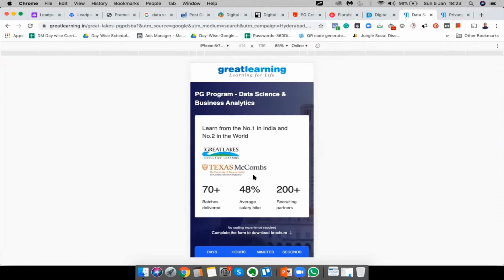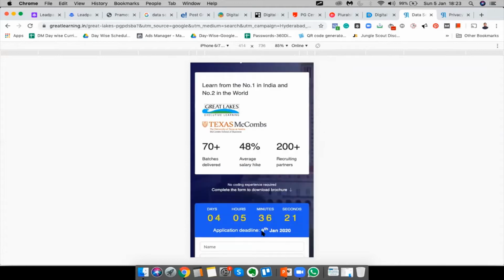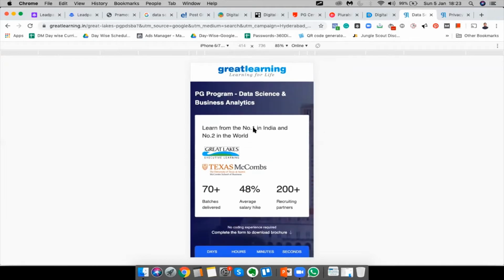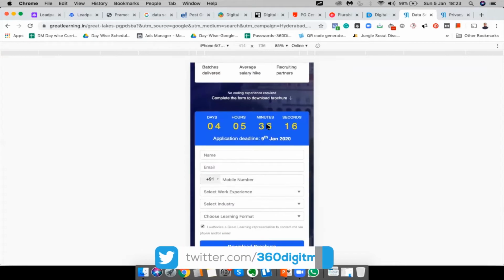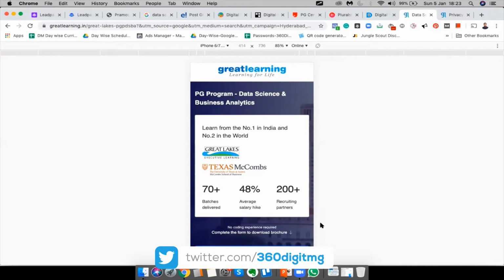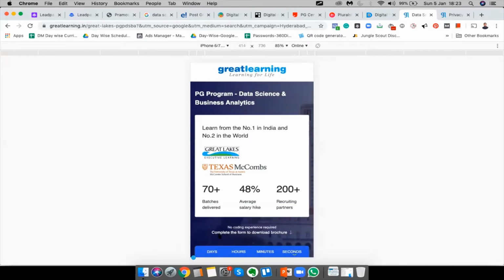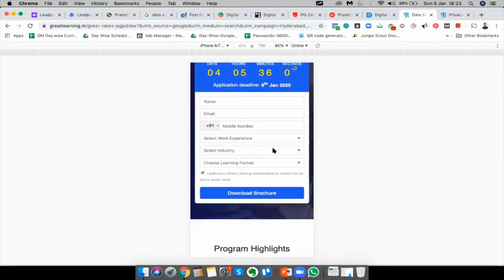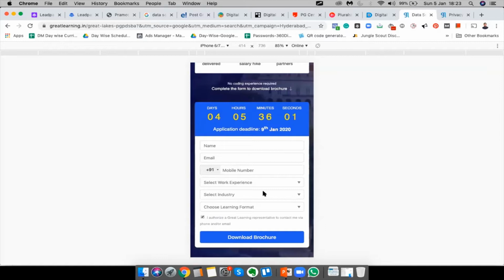If you look at this, when someone's viewing from mobile, the very first thing they see is this. They see these interesting numbers, 70 plus batches delivered, 48% average salary hike, 200 plus recruiting partners. And it also says learn from the number one in India, number two in the world. And right after that, here they have no coding experience required. And they've mentioned complete the form to download brochure. So next thing, when you scroll down, you see a whole page with a form.